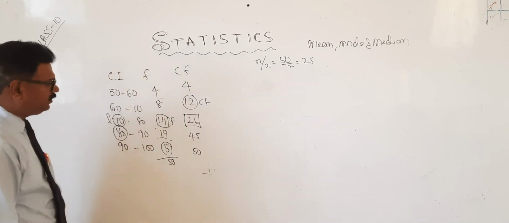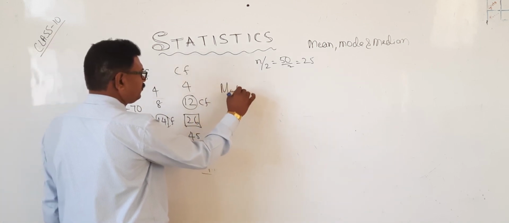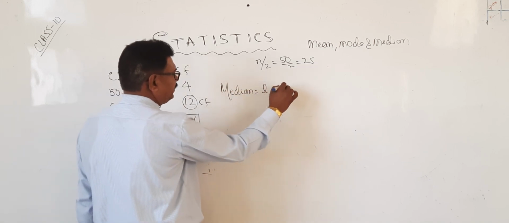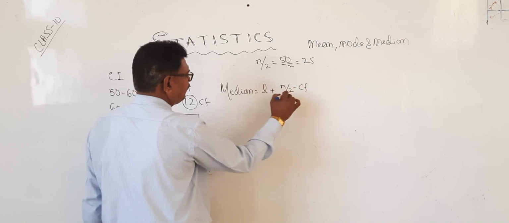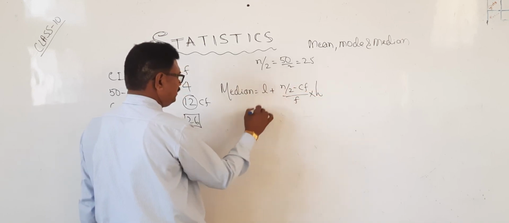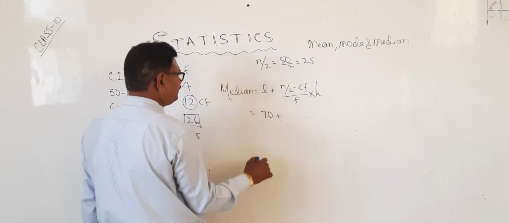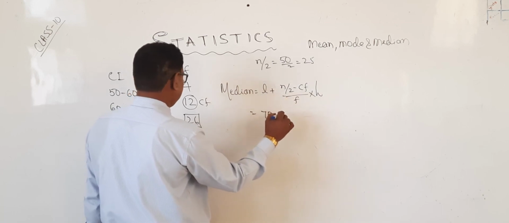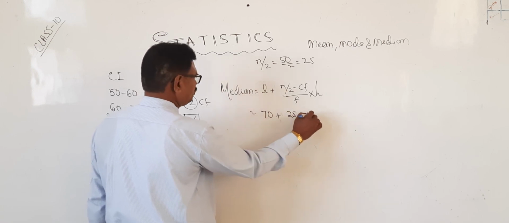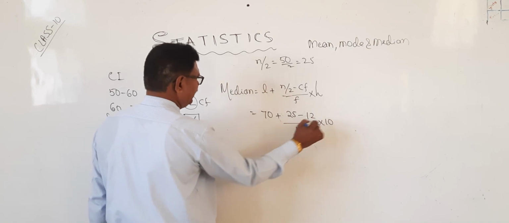Okay? Now median is equal to L plus n by 2 minus CF divided by f into h. So L is how much? 70 plus n by 2. n by 2 is 25 minus CF is 12 divided by f is 14 into 10.